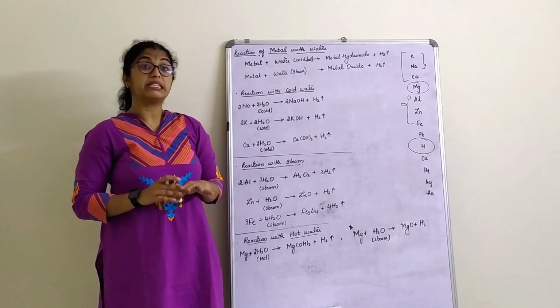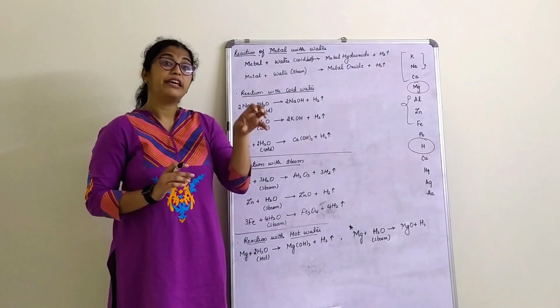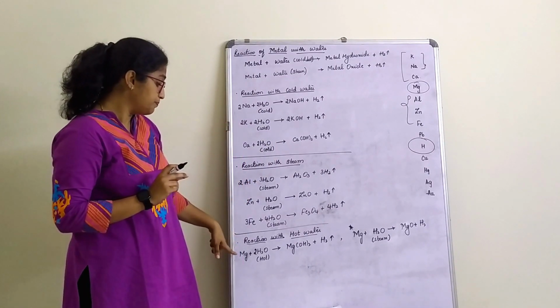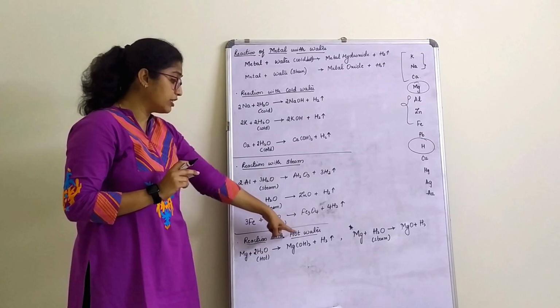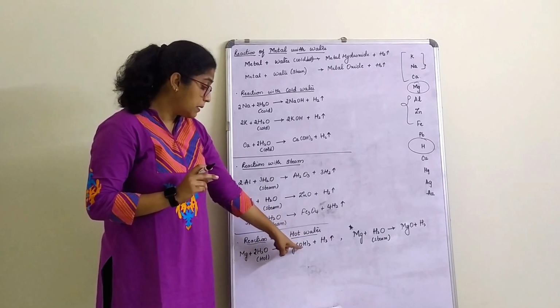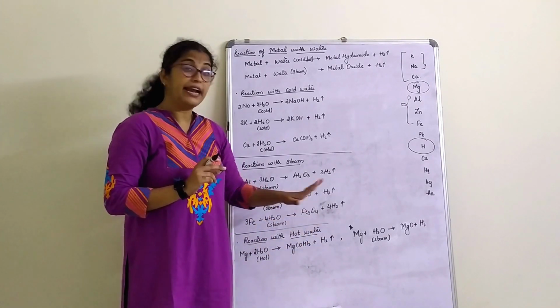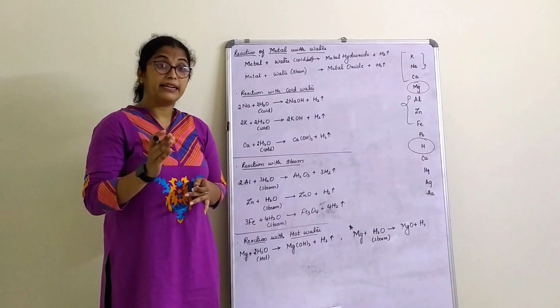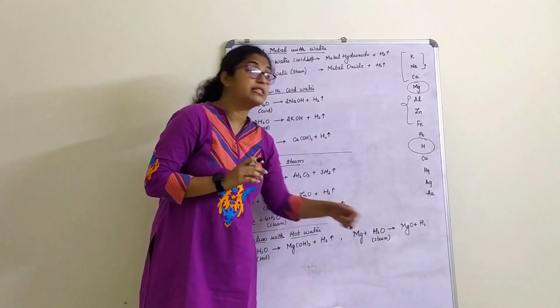Magnesium has a special property. If I stick to your NCERT book, what is given there is magnesium reacting with hot water gives magnesium hydroxide and hydrogen gas is released. But magnesium can also react with steam.